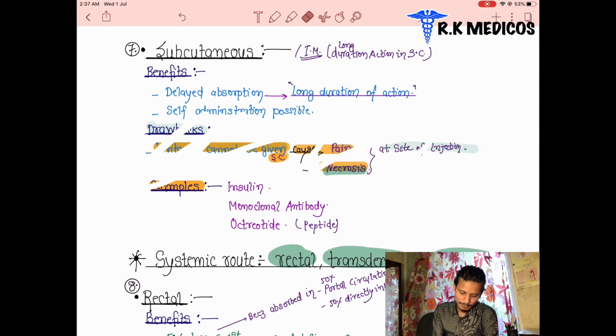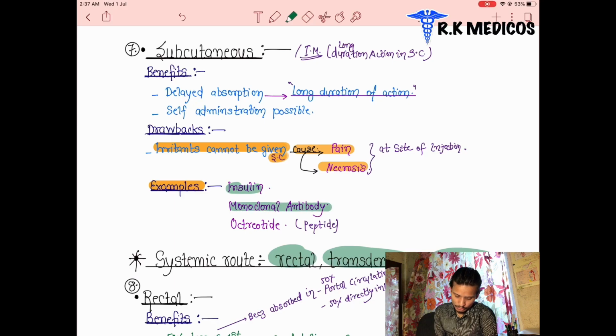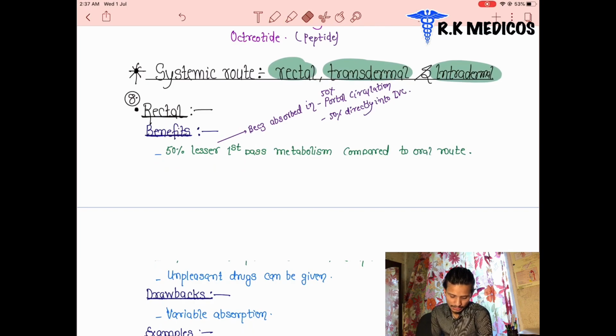Next are the examples. Basically, insulin will be given subcutaneously. Next, monoclonal antibodies, and octreotide, which is a peptide type of drug, can also be injected. So there is insulin, monoclonal antibodies, and octreotide. Next, the systemic routes are rectal, transdermal and intradermal. We can see rectal first.